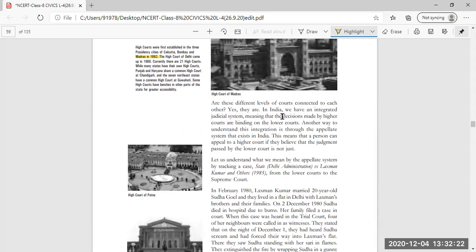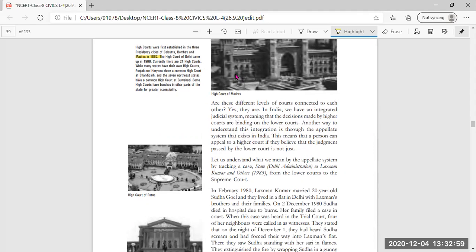Are these different levels of courts connected to each other? So there are different levels of courts, as we have seen: the subordinate courts, that is the district level courts, local courts, then High Court, then Supreme Court. Yes, they are connected to each other. In India, we have an integrated judicial system, that means a well connected judicial system. That means that the decisions made by the high courts are binding on the lower courts.